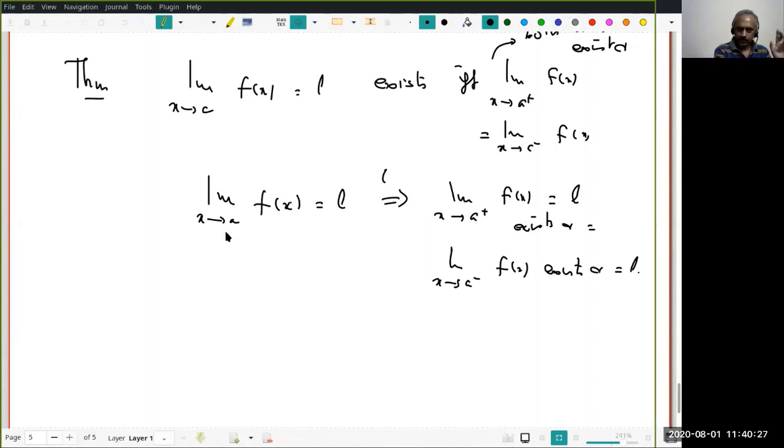Suppose this question first makes sense. If this has to make sense, notice that a must be a finite point. A must be a real number. Do all of you understand this? If this question is to make sense, a has to be a real number. Otherwise, it doesn't make sense.